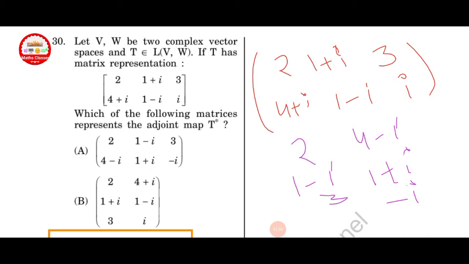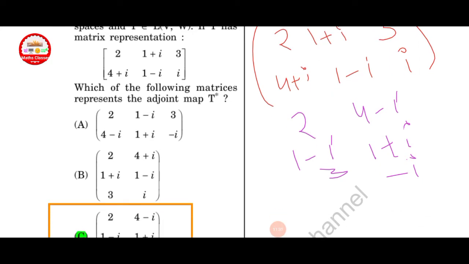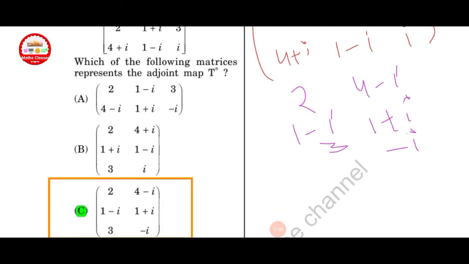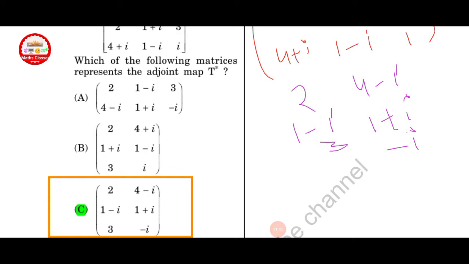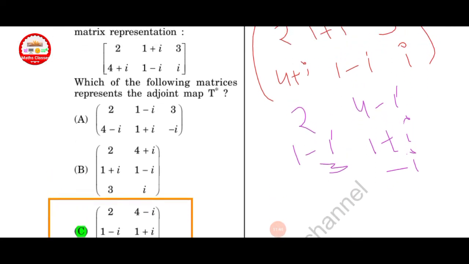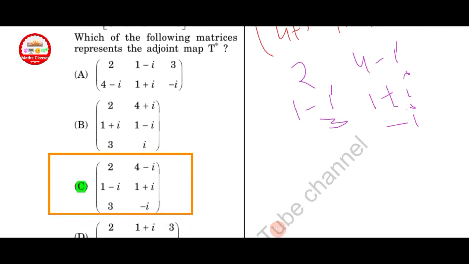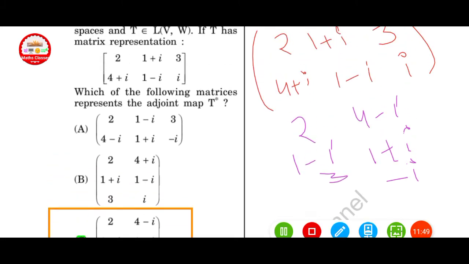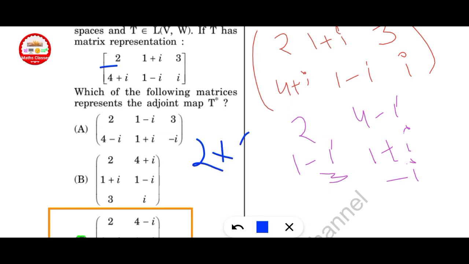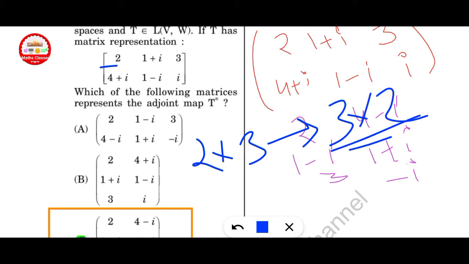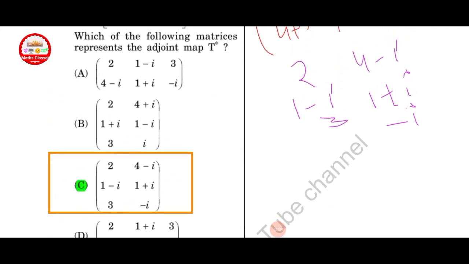Let V and W be two complex vector spaces and T belongs to L of V, W. If T has a matrix representation, here given a 2 cross 3, which of the following matrices represents the adjoint T star? Here 2 cross 3 is converted into 3 cross 2. Discard A and D. A is discarded, D is also discarded.